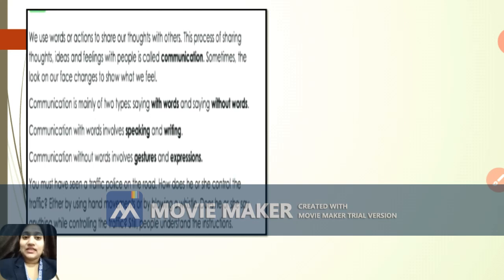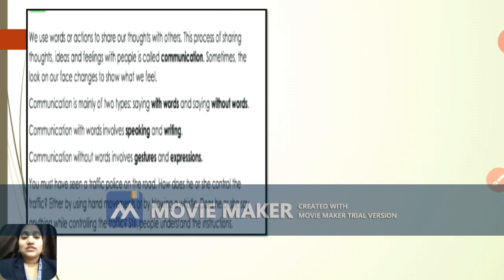So you can say that communication is mainly of 2 types, that is saying with words and saying without words. When I say communication with words, it involves speaking and writing. And when I say communication without words, it involves gestures and expressions. So these are the 2 different types of communication.